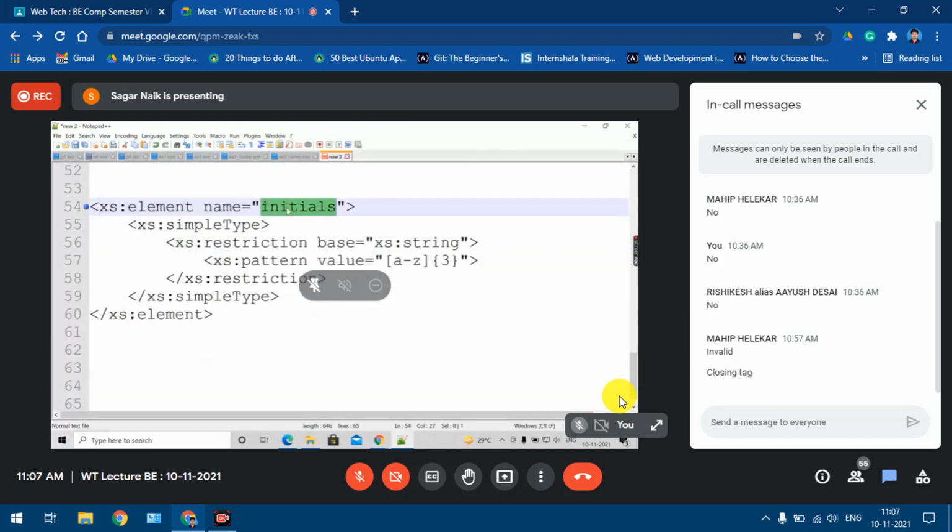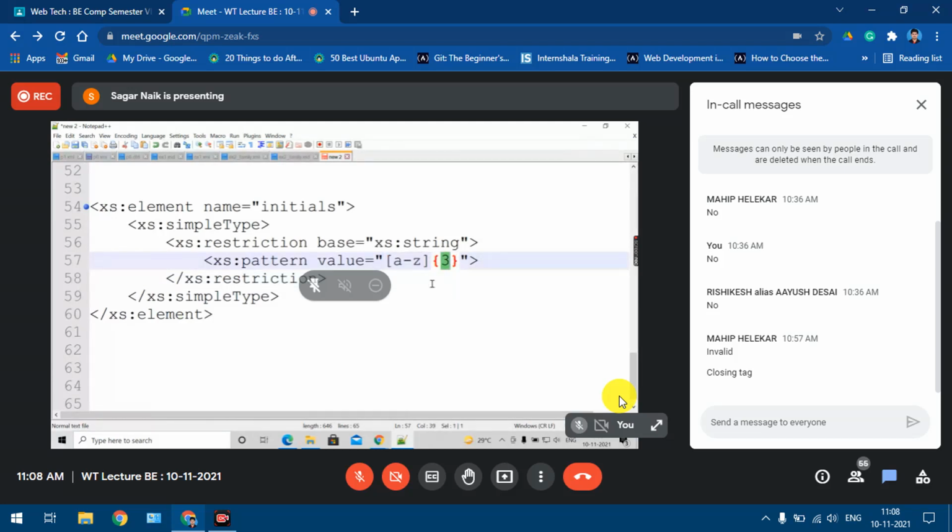So there's one element, initials. It is a simple element, right? There's a restriction on that: only string values will be accepted. And one pattern I have defined over there. See, access pattern value equal to a pattern. When I explained the validation part, I had explained all this. Here there is no need to specify the slash and all. Directly a pattern you can specify. What is the meaning of this pattern? From this set, 3 characters are accepted, yes or no?